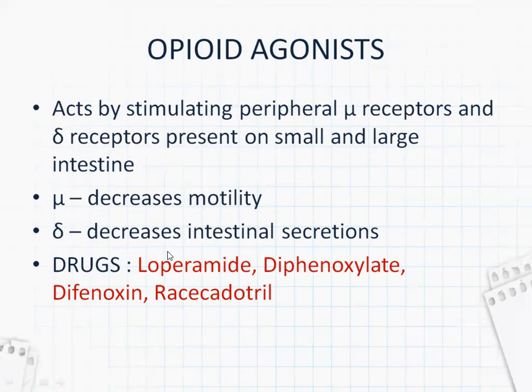That's how they affect diarrhea. The drugs which come under these opioid agonists and are used as antidiarrheals are loperamide, diphenoxylate, difenoxin, and racecadotril. Difenoxin is an active metabolite of diphenoxylate.